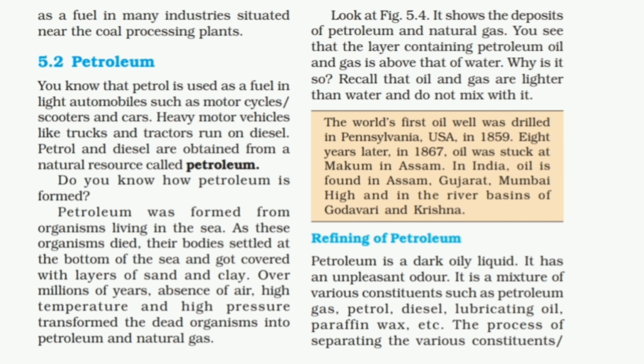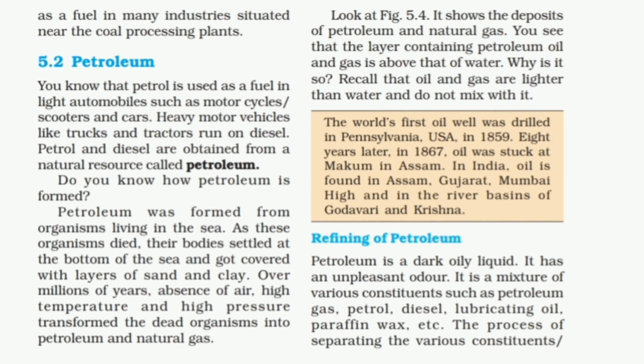The world's first oil well was drilled in Pennsylvania, USA in 1859. Eight years later, in 1867, oil was struck at Makum in Assam. In India, oil is found in Assam, Gujarat, Mumbai High, and in the river basins of Godavari and Krishna. So it's important to know where oil is found in India. These are all the examples: Assam, Gujarat, Mumbai High, and the river basins of Godavari and Krishna.